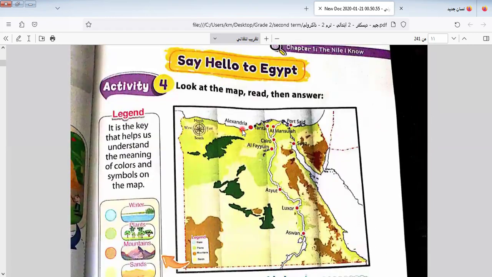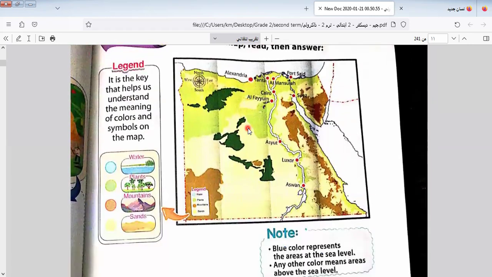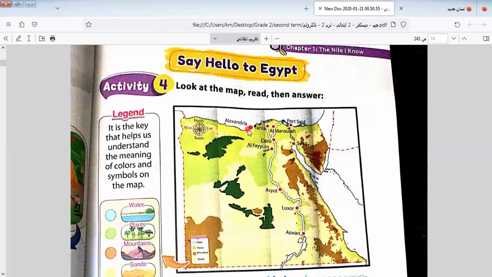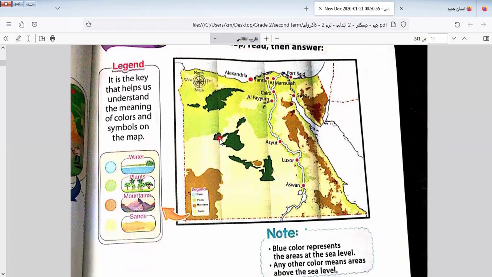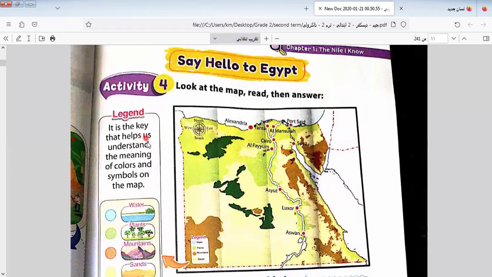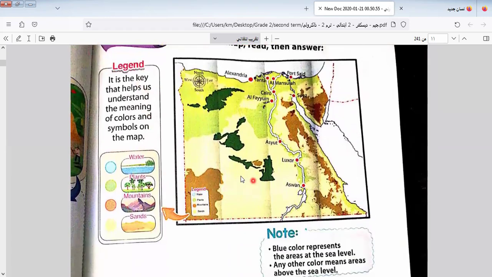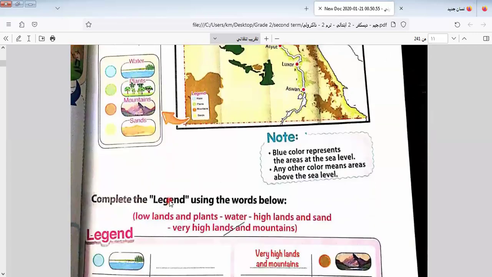We know the details on the map, and we know what every part of the map refers to, like the legend and the colors. Blue is for water, green for plants, brown for mountains, and yellow for sands.